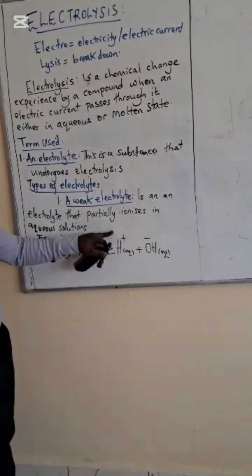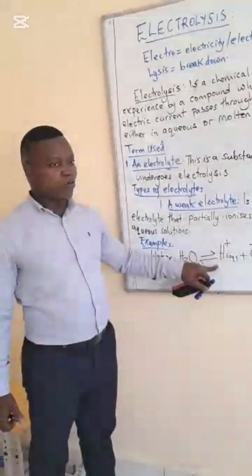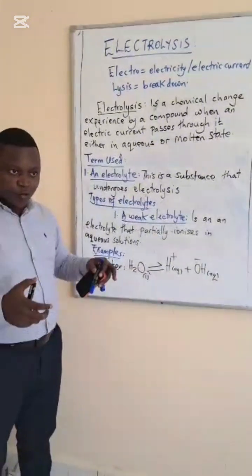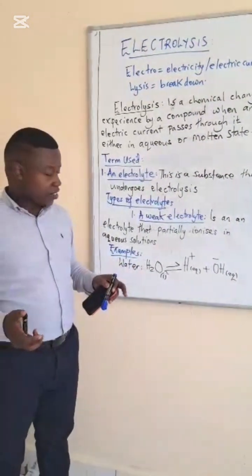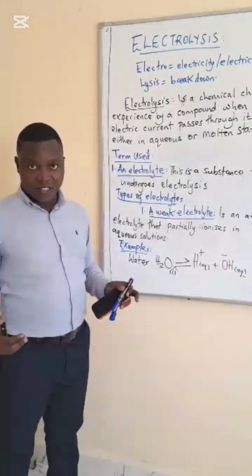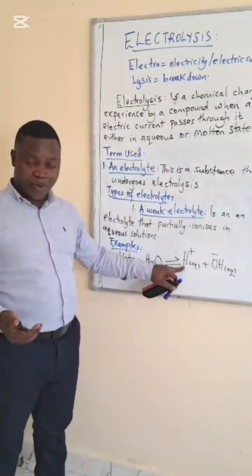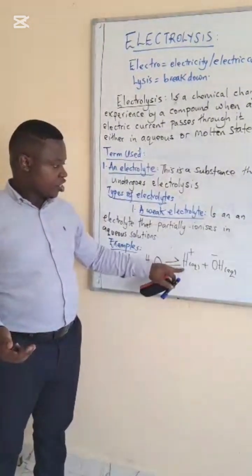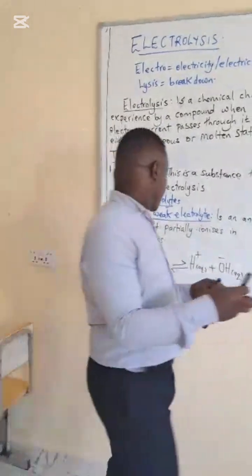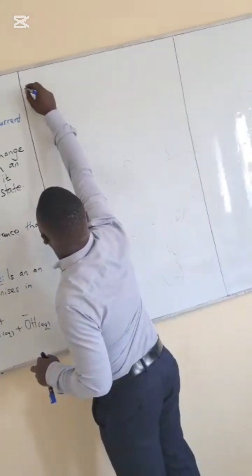So hydrogen ions are the protons, because electrolysis is basically for ionic compounds and a few covalent compounds that have the ability to form positive and negative ions. It is known that covalent compounds do not ionize, but there are a few special cases like water, a covalent compound, but it can partially ionize to form the positively charged hydrogen ions and the negatively charged hydroxide ions. I would also want to talk about a strong electrolyte.